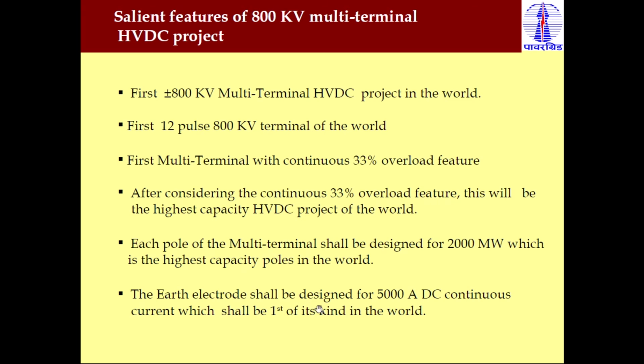Here the earth electrode shall be designed at 5000 ampere DC continuous current, and this is the first of its kind in the world, this type of electrode which is rated at 5000 ampere.